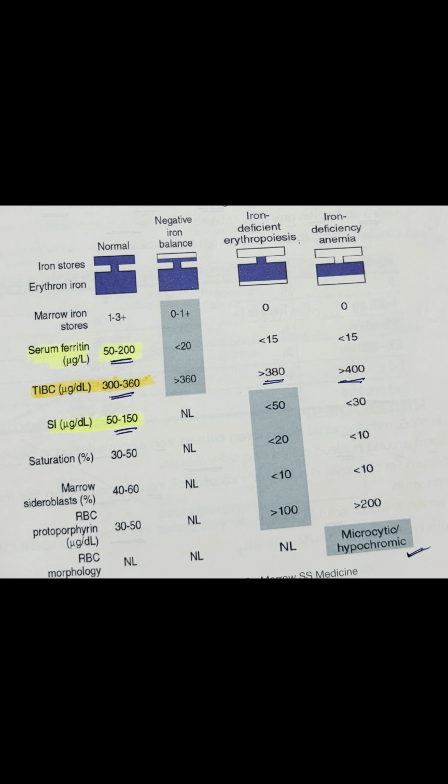Now, coming to iron indices, you will particularly look at serum iron, TIBC, and serum ferritin. Now, serum iron normal values is 50 to 150 microgram per dl, and TIBC is 300 to 360 microgram per dl, and serum ferritin is 50 to 200 microgram per liter. Now, you will notice first of all, serum ferritin starts to fall as patient land in negative iron balance. Then TIBC also increases initially, and serum iron levels remain normal in negative iron balance.